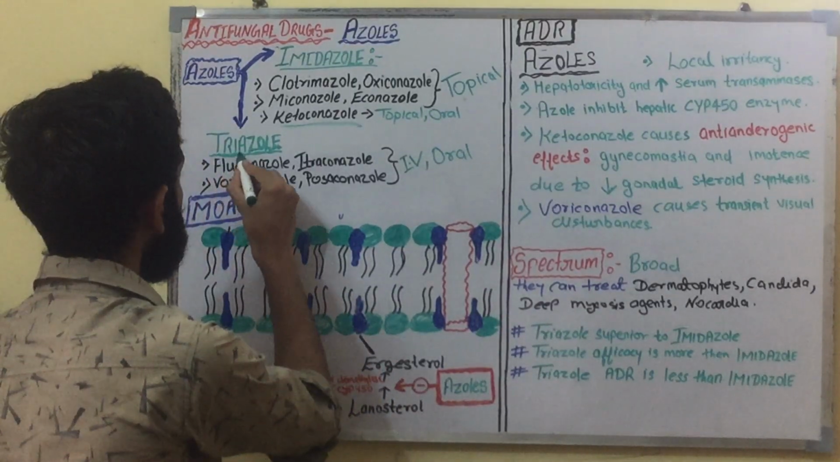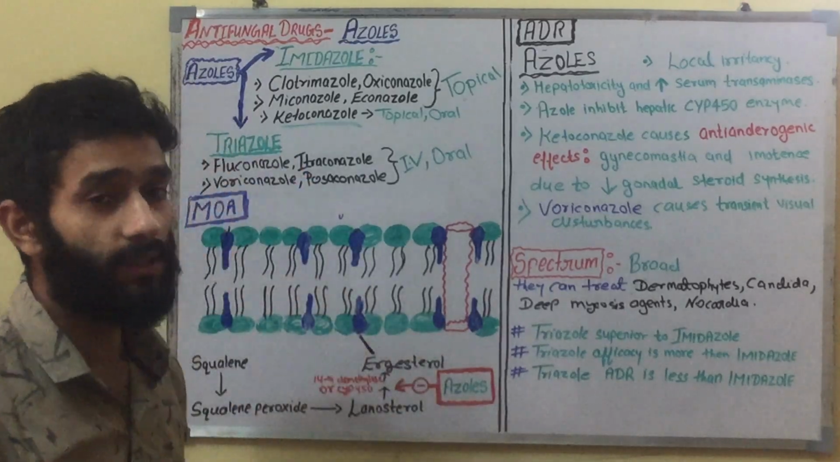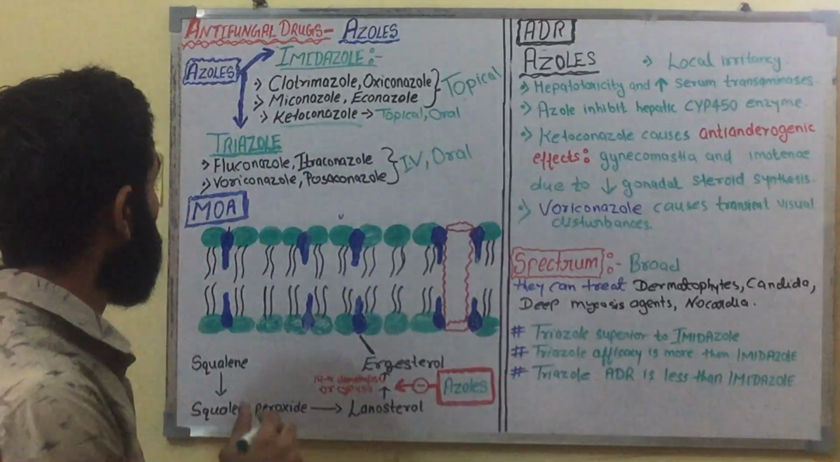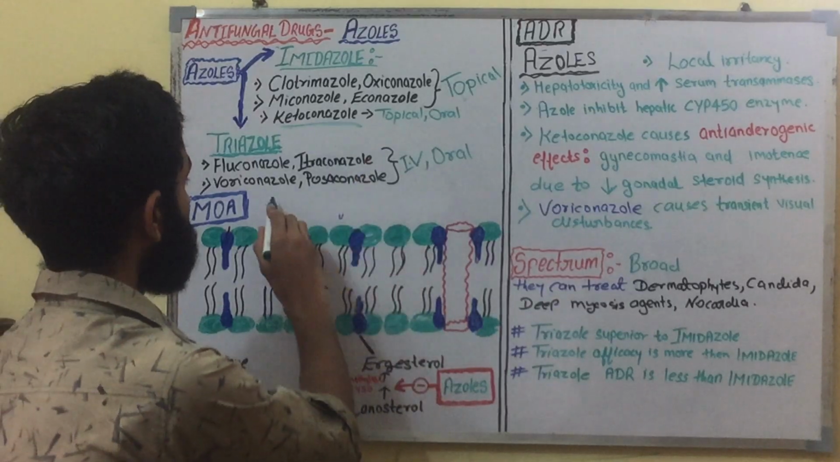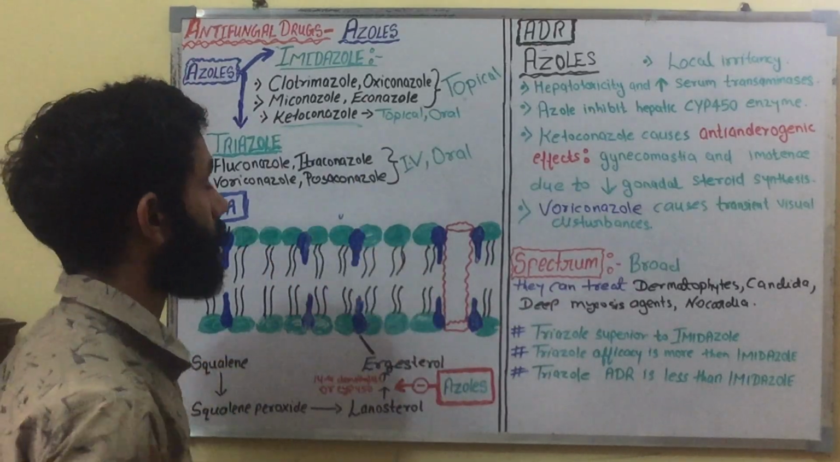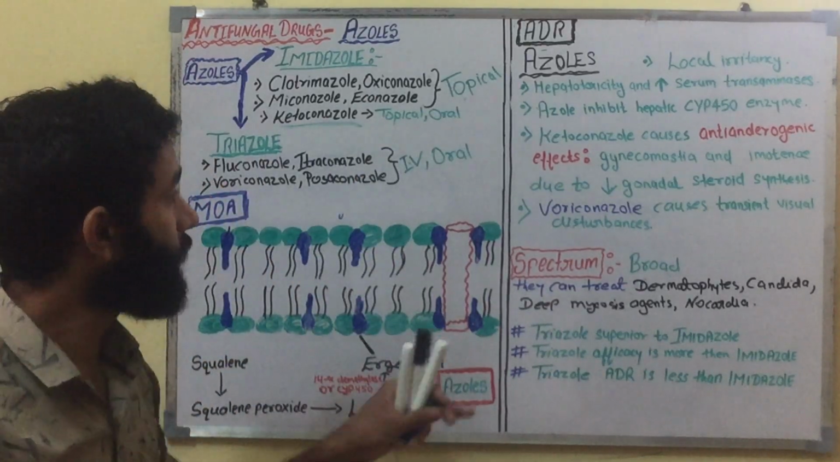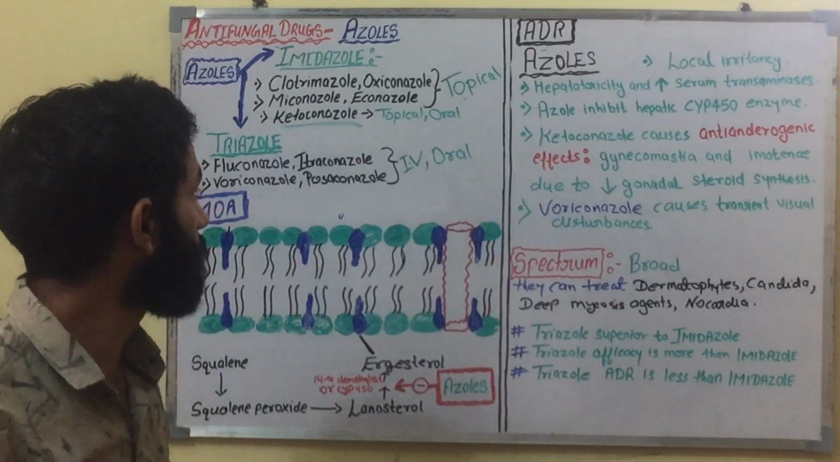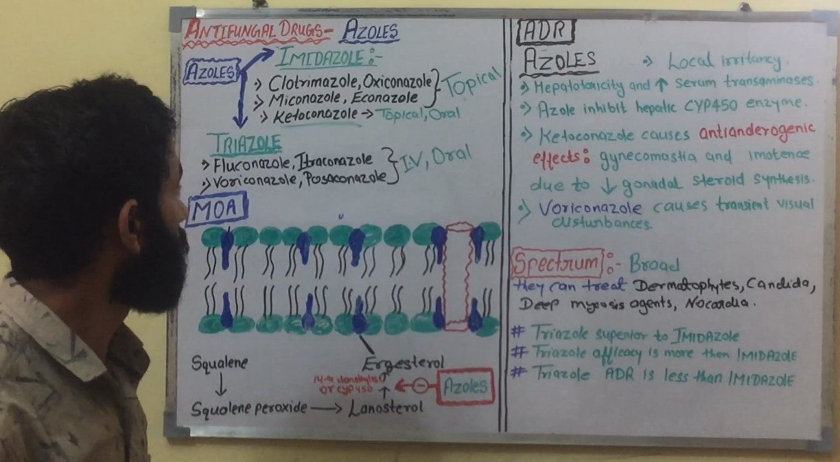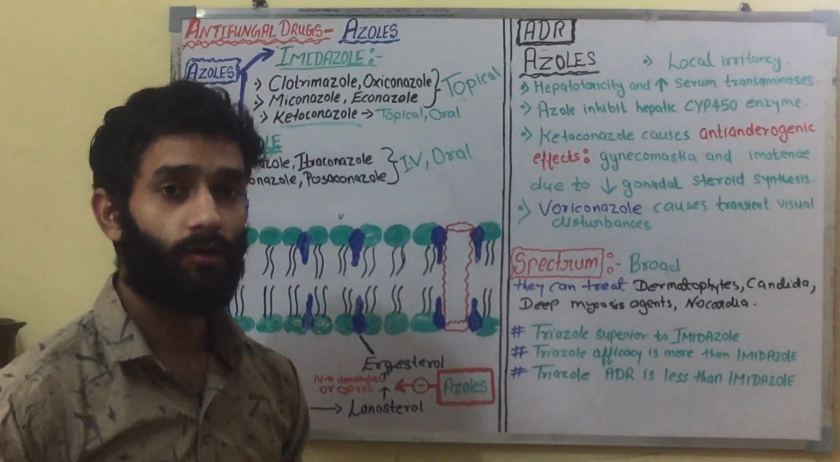The second subclass of azole is the triazole. The triazole class drugs are fluconazole, itraconazole, voriconazole, and posaconazole. These triazole class drugs are taken through the IV and oral route.